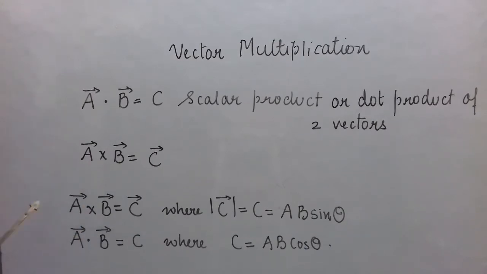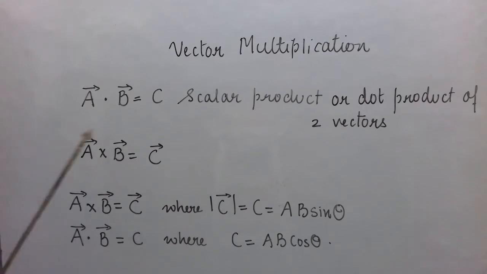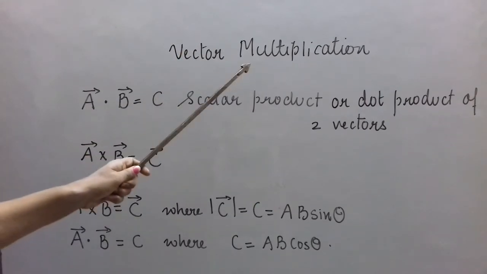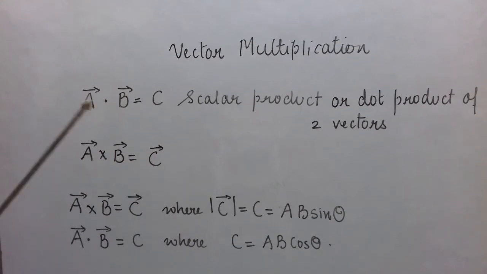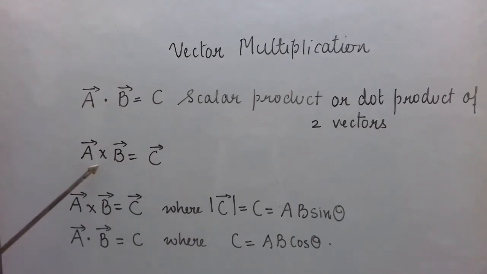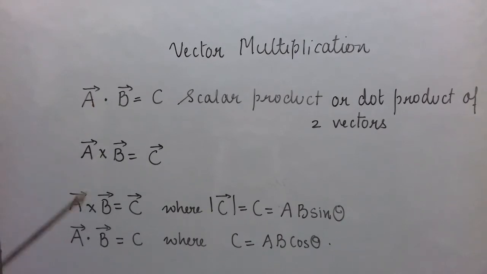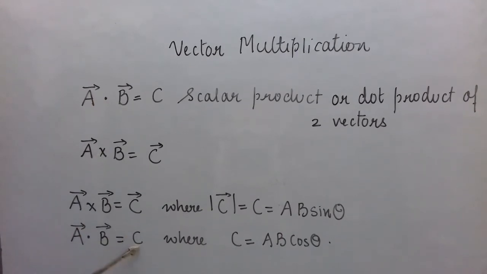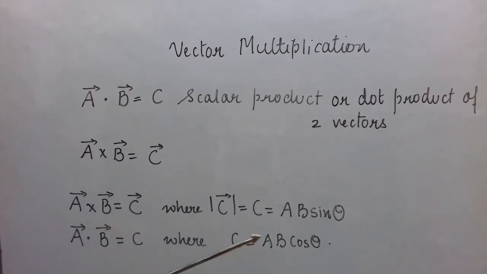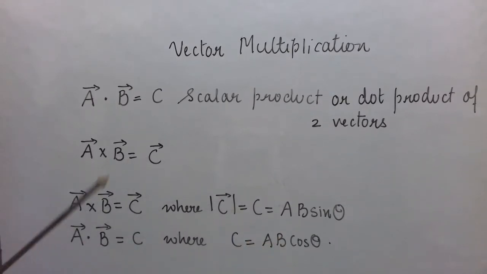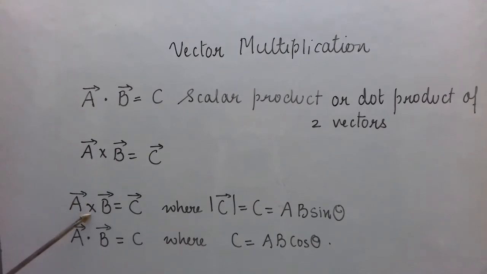So at least you now know that, although we have not studied in detail, there are two methods of vector multiplication. One is dot product and the other is cross product, or scalar and vector product. So when we take the dot product, the answer is a scalar quantity which has only magnitude, which is AB cos theta. And cross product is a vector product.